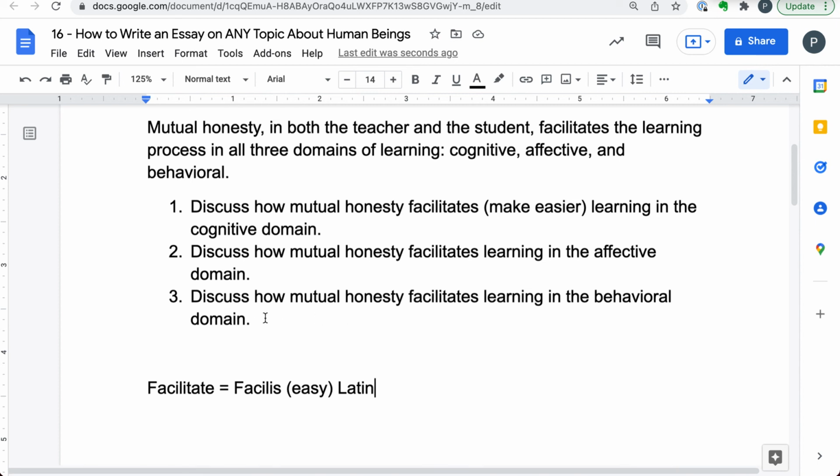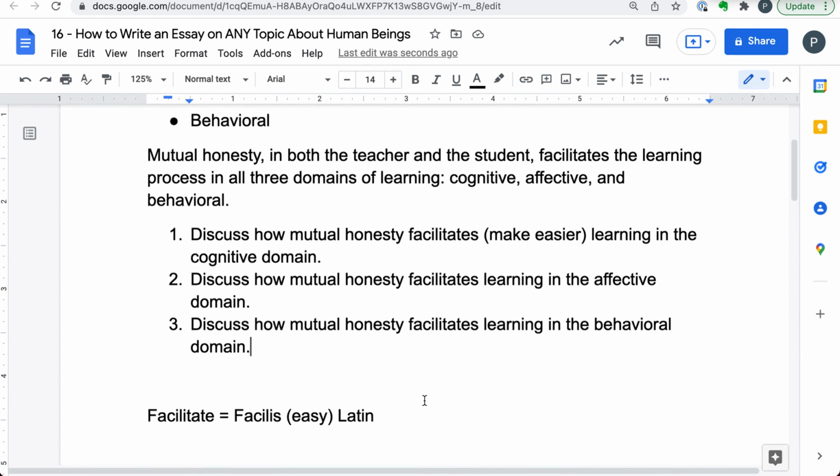And then finally, in section 3, I would discuss how mutual honesty facilitates learning in the behavioral domain. How can honesty between the student and the teacher improve behavior? That's exactly what we're talking about, improving behavior. To facilitate learning in the behavioral domain is essentially how to improve behavior in the student. And mutual honesty helps that process. It makes it easier. It facilitates that process.